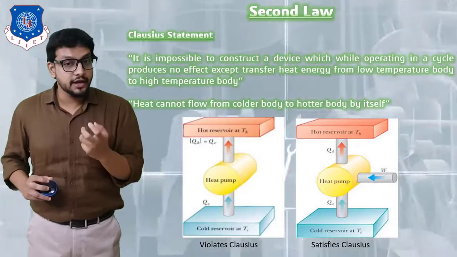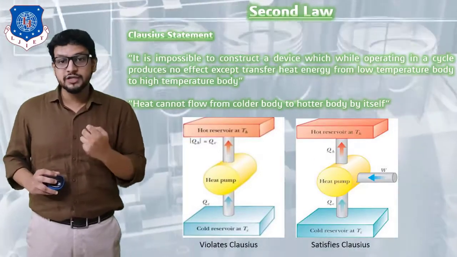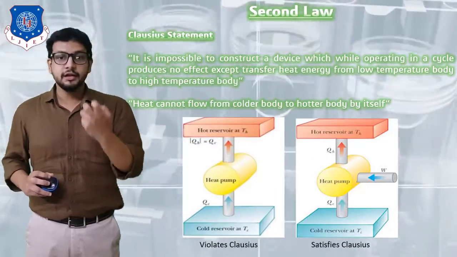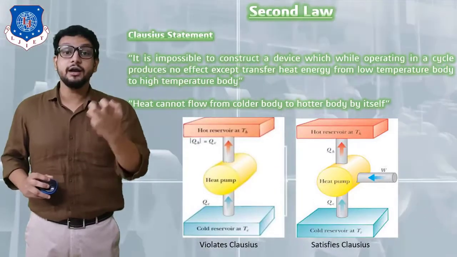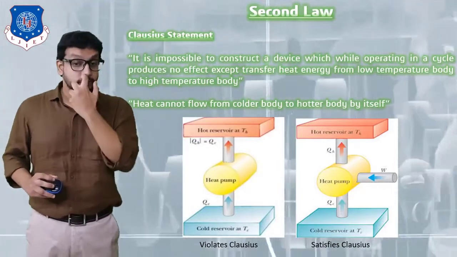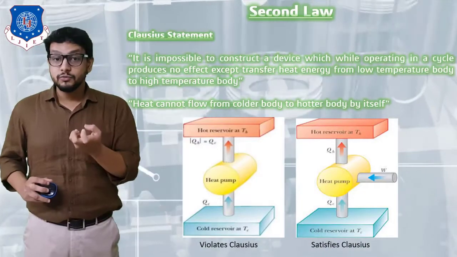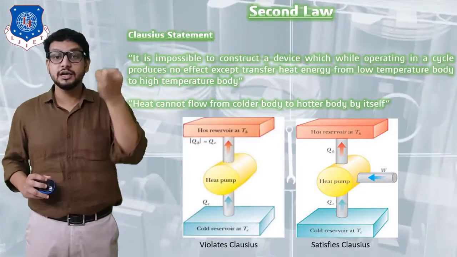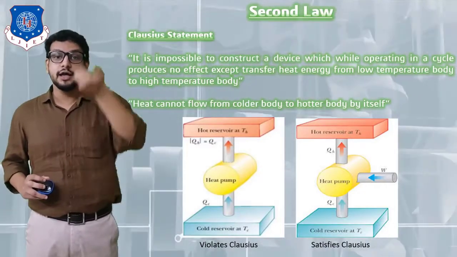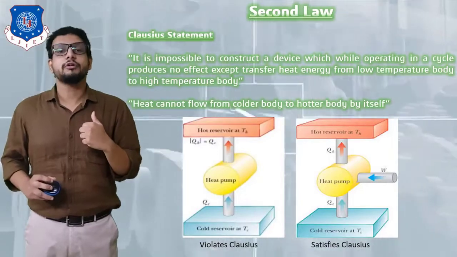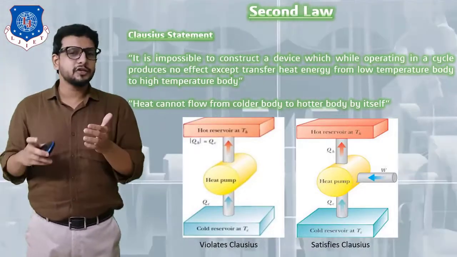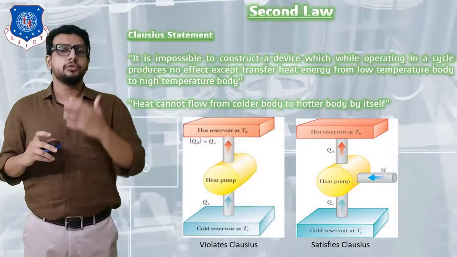In the first diagram, again I have shown three important components: hot reservoir, heat pump, and cold reservoir. Basically a heat pump is one which extracts heat energy from a cold reservoir and delivers it to a hot reservoir. So we can refer to a heat pump as a heater.